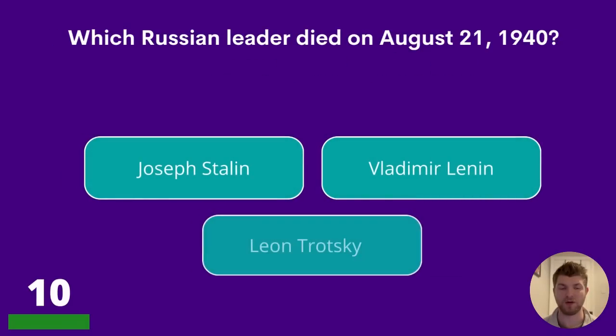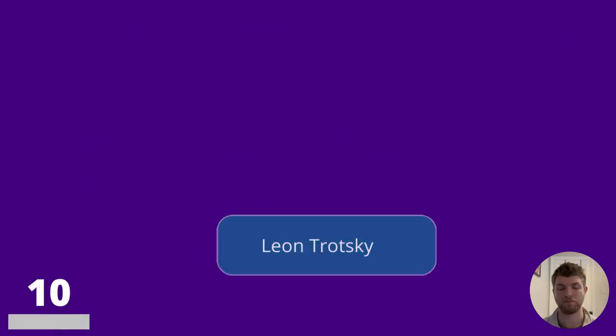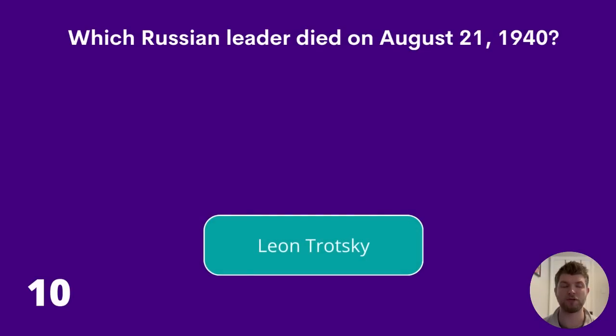Question 10. Which Russian leader died on August 21st, 1940? Joseph Stalin, Vladimir Lenin, or Leon Trotsky? The answer is Leon Trotsky.